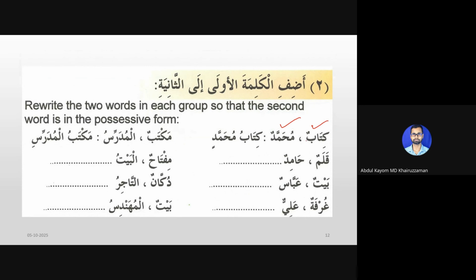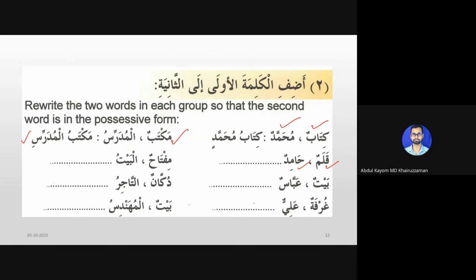We don't say Kitabun Muhammadun, but we want to say Muhammad's book, so we say Kitabu Muhammadin. Similarly we have Maktabun, a table, and Al-Mudarrisu, the teacher. To say the teacher's table, we say Maktabul Mudarrisi. Similarly, Qalamun Hamidun becomes Qalamu Hamidin. Baitun Abbasun becomes Baitu Abbasin, the house of Abbas. Gurfatun Aliyun becomes Gurfatu Aliyin, the room of Ali.